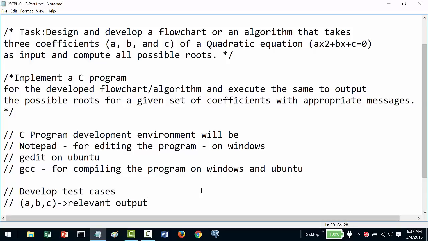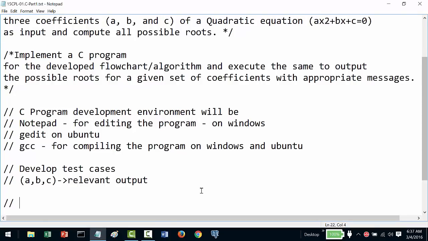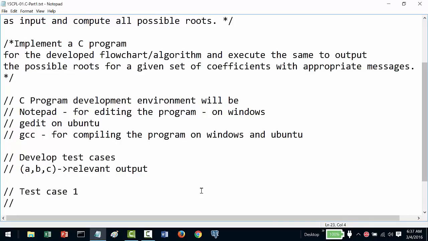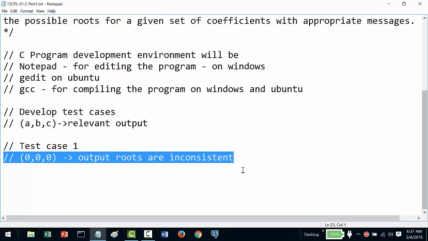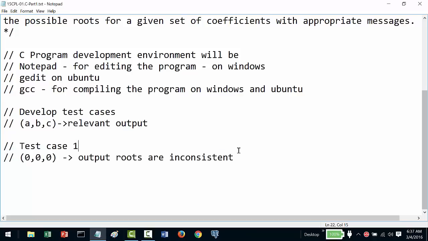This is our mapping. So my test case 1 will be, if all are 0, 0, 0, then the output will be roots are inconsistent.